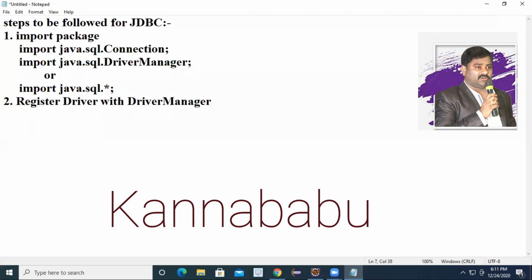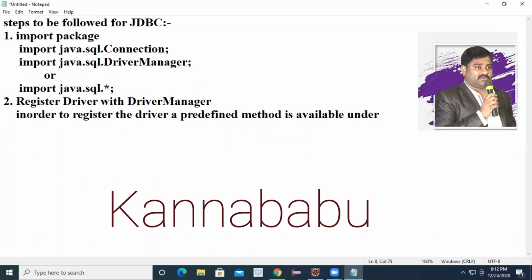Yesterday I told you what is a driver. Driver is a software which is used to create the communication between two softwares or a software and hardware. Here we need to register the driver with driver manager. In order to register the driver, a predefined method is available under the driver manager class.